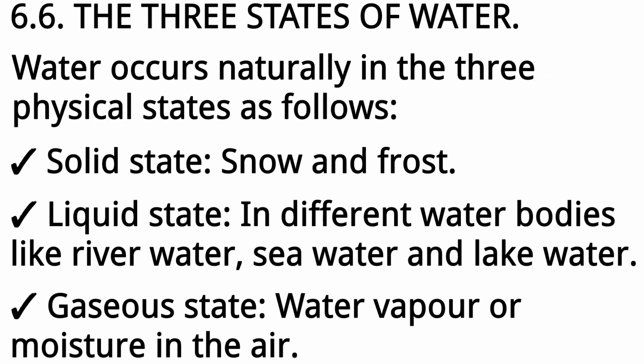6.6. The three states of water. Water occurs naturally in the three physical states as follows. Solid state, snow and frost. Liquid state, in different water bodies like river water, seawater, and lake water. Gaseous state, water vapor or moisture in the air.